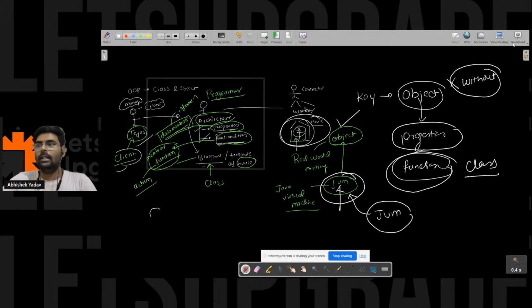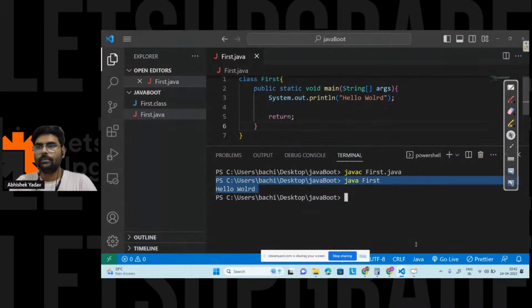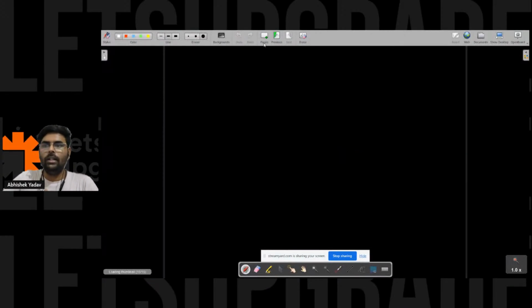So let's come to the code here. This one, right? We have public static void main String args, and we have System.out.println Hello World, and we are using the return keyword, right? So let's try to decode this part also. Why do we have public static void main? Anyone from the audience who already knows the basics? Why do we have this public static void main?